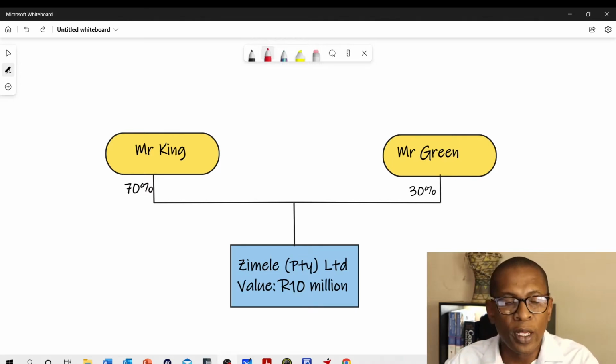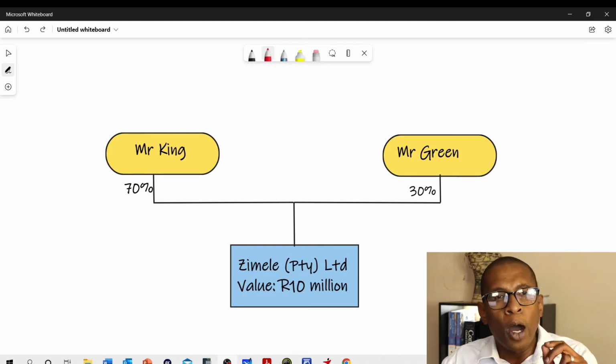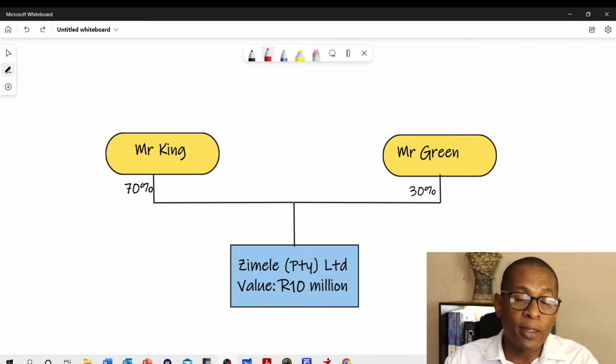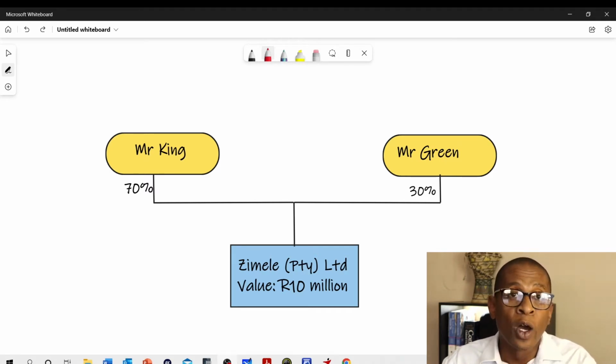Over insurance, we'll discuss on the next discussion. However, the purchase price will basically be driven by the actual people who are involved in Zimele. It could be a figure that was gained from the auditors, perhaps, of the company.